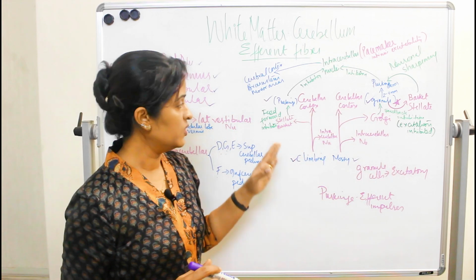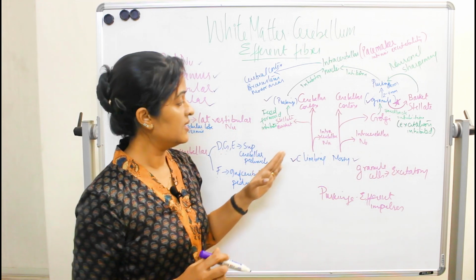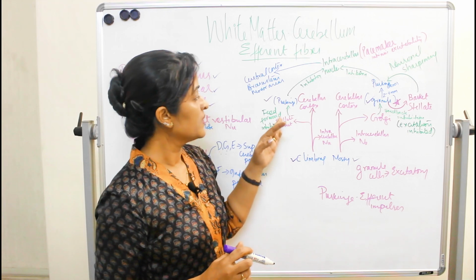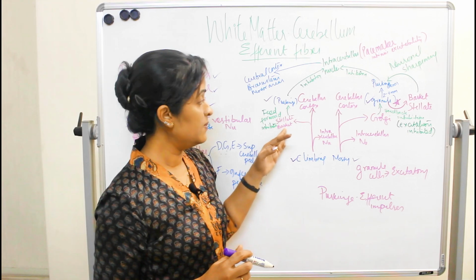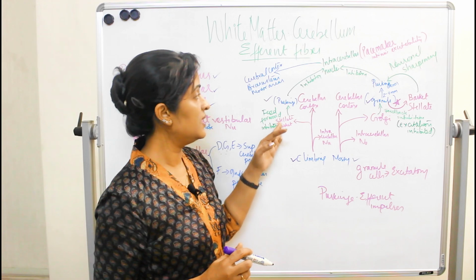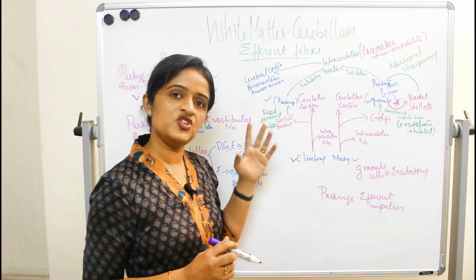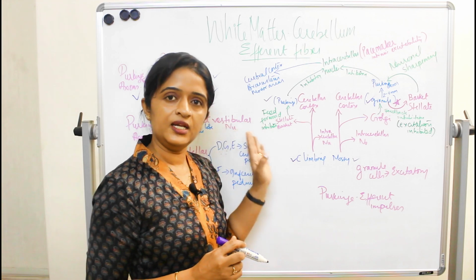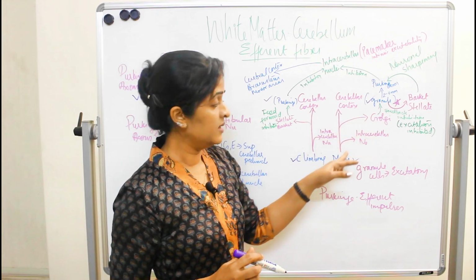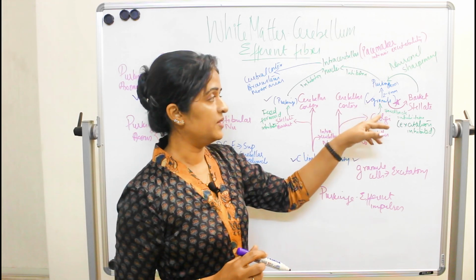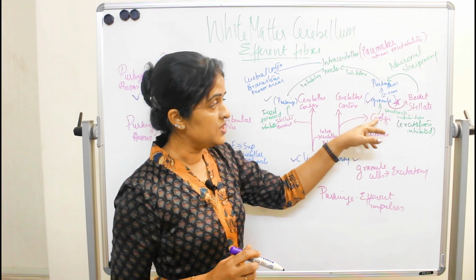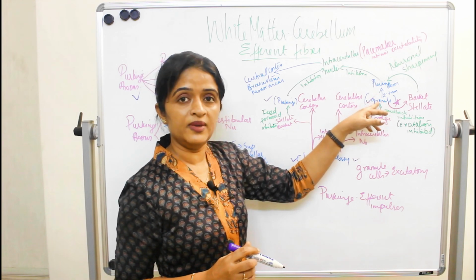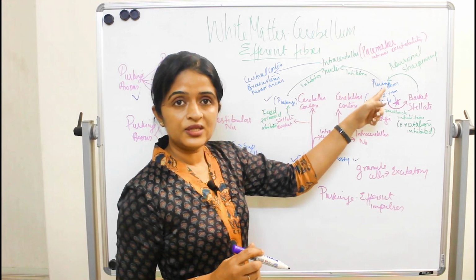I will tell once more. Feed forward inhibition means climbing is excitatory on stellate and basket cell. On the impulse at the stellate and basket cell, it will inhibit the Purkinje, which is the main action of stellate and basket cell, because they are mainly inhibitory. But here the mossy fibers are excitatory on Golgi, and it is actually inhibitory on granule. So inhibitory on granule means the excitation is inhibited.